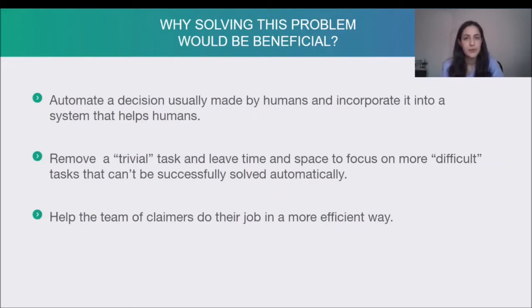Someone would wonder why solving this problem would be beneficial. By solving this problem, we can automate a decision usually made by humans and incorporate it into a system that helps humans. This means that we can remove a trivial task and leave time and space to the people to focus on more difficult tasks that cannot be successfully solved automatically. A great example of this is the role of this system to the claiming team of our company.